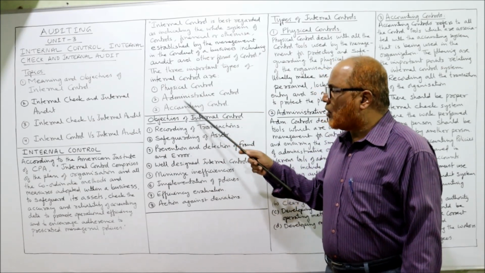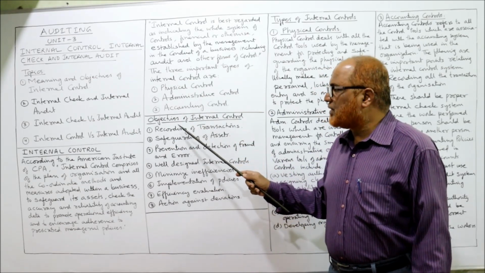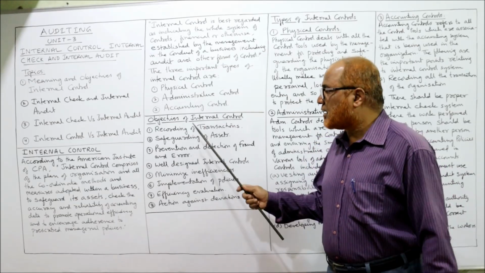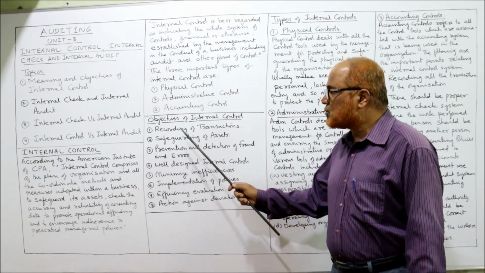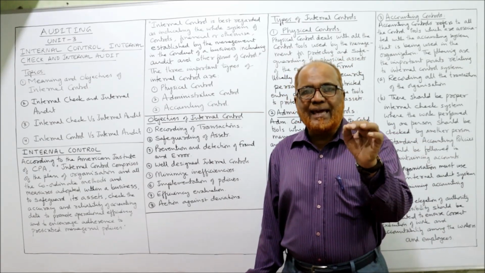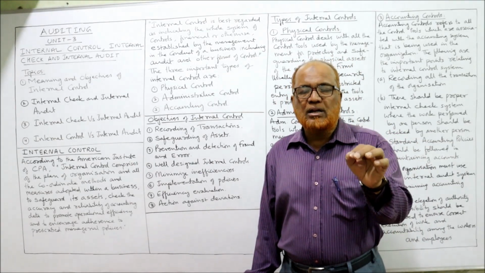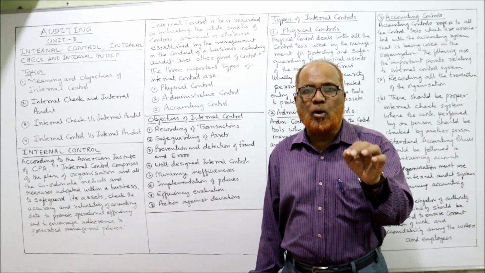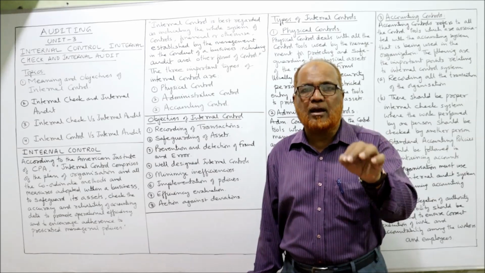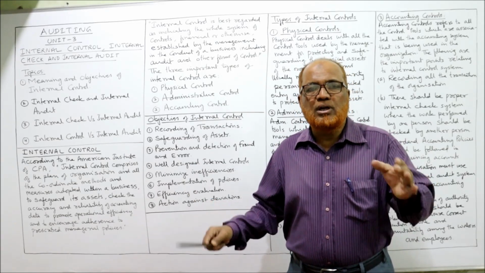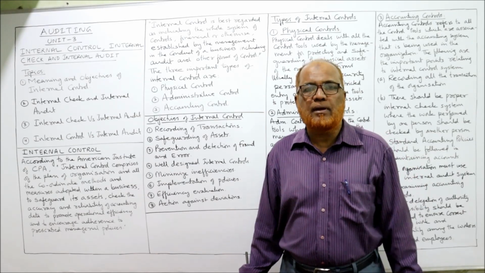Now, before explaining all these three types of controls, first we'll see what are the objectives of internal control, why internal control is applied. The first one, recording of transaction. Internal control aims that all the transactions taking place in the business must be promptly, accurately recorded in the appropriate books of accounts during an accounting period.